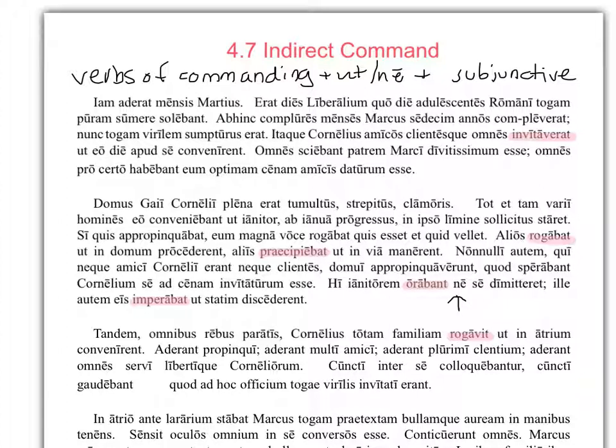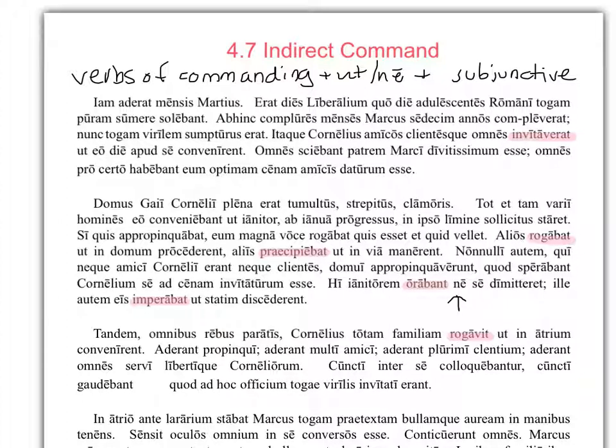And then these people were orabant, were begging. Who were they begging? That's right, that's the doorkeeper. These people were begging the doorkeeper, ne, so this one will be negative, not to send them away or not to dismiss them. And then that guy, who's that guy? The doorkeeper, was ordering them, however, to do what? Ut discederent? To go away immediately.